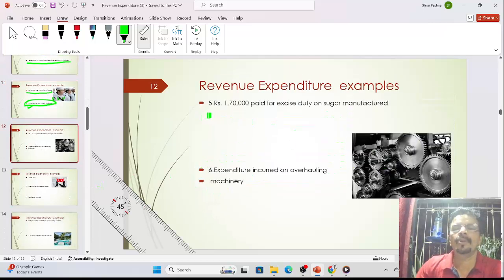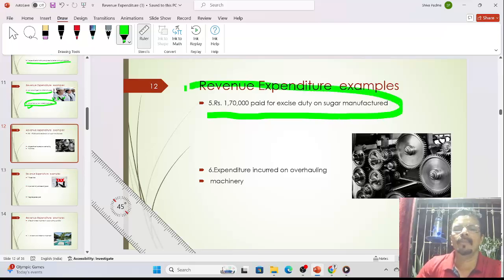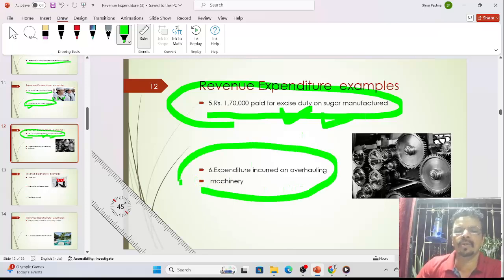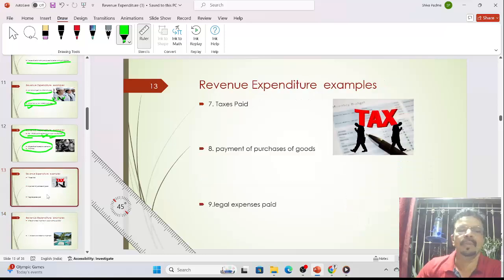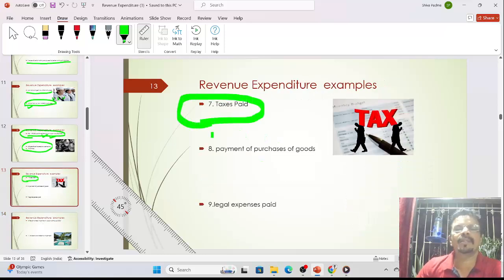After this, rupees 1,70,000 paid for the excise duty on sugar manufacturing. This is also known as a revenue expenditure because excise is paid whenever you purchase. After that, expenditure incurred on handling machinery. This is also revenue expenditure. After that, tax paid. We have to pay tax every time. Every year what do we do? We earn profit, we pay tax. So that is also revenue expenditure.